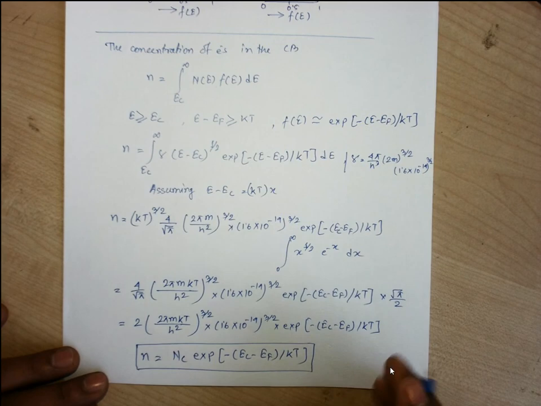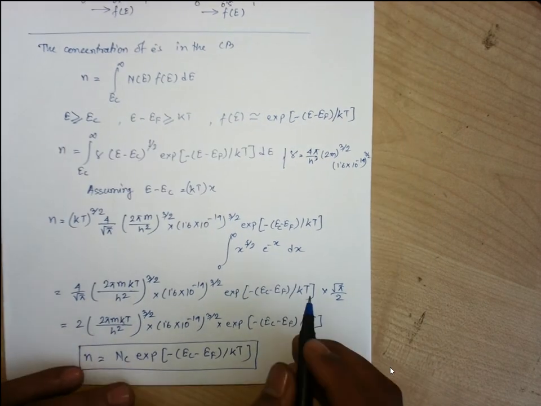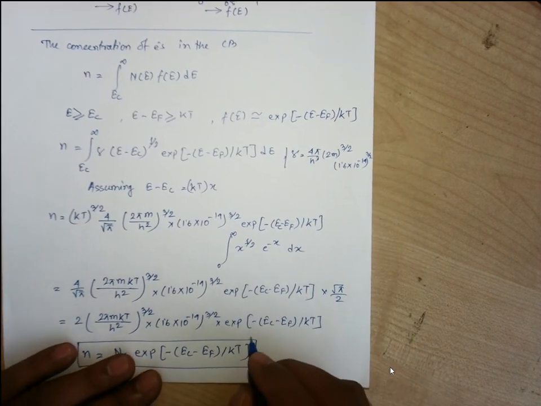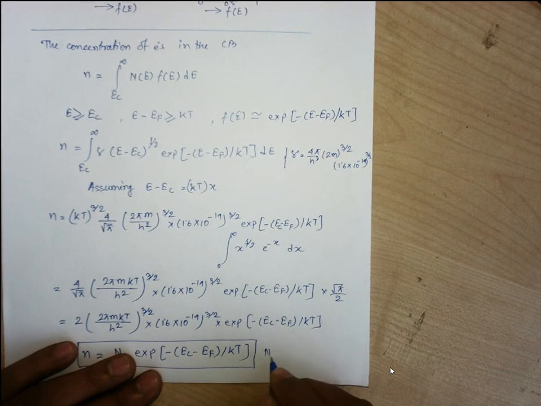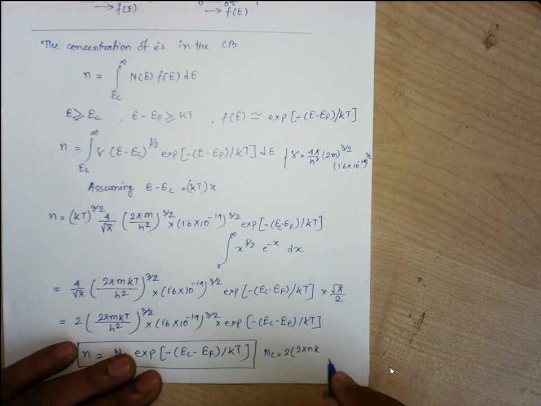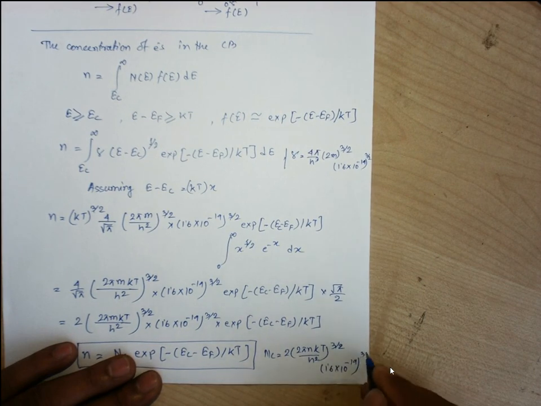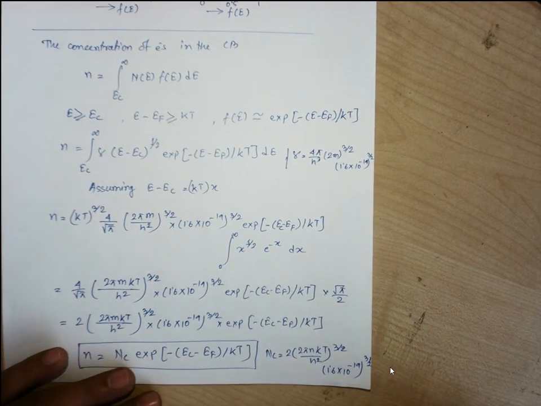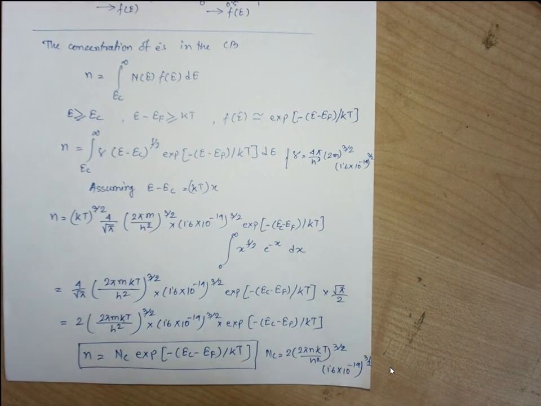So NC is this large value, that is, NC equals 2 into (2 pi m kT by h square) whole to the power 3 by 2 into (1.6 into 10 to the power minus 19) whole to the power 3 by 2. So this is the expression we can find out.